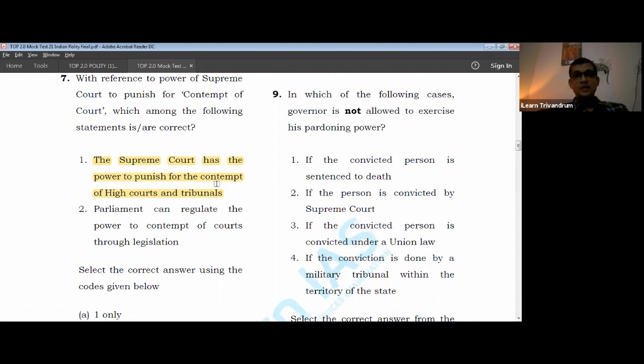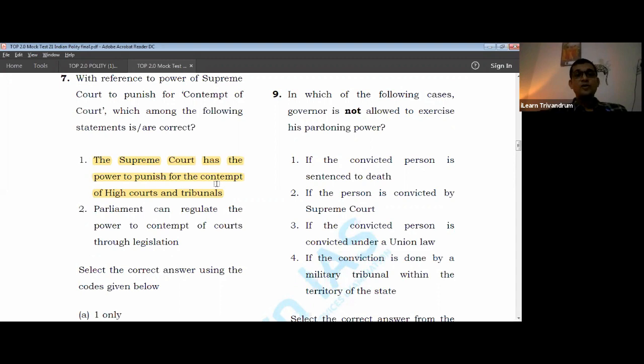Okay, contempt comes in when a provision or the decision of the court has not been abided by, or any activity which tends to harm the image and reputation of the judiciary can also invite contempt. Now, contempt has been codified by the Parliament. A law related to contempt has been codified by passing the Contempt of Courts Act.